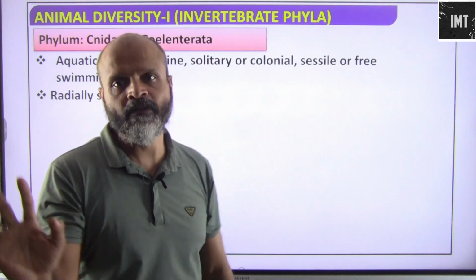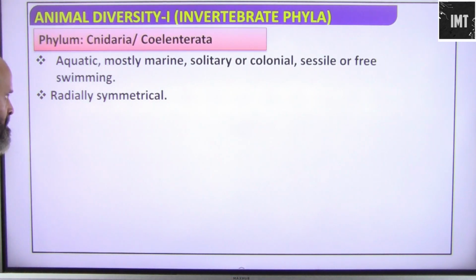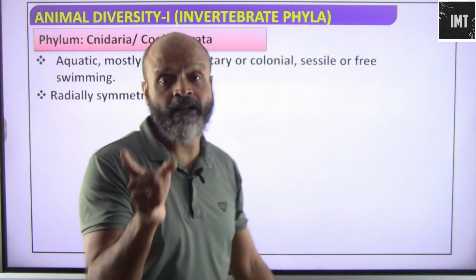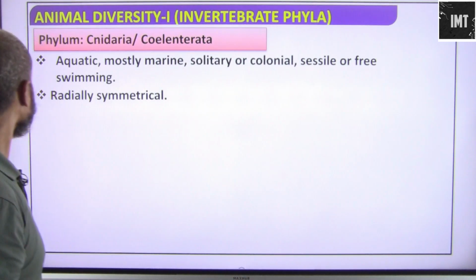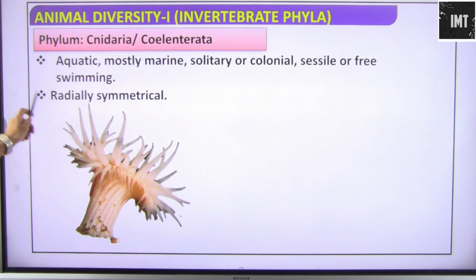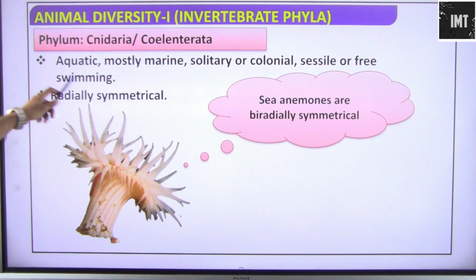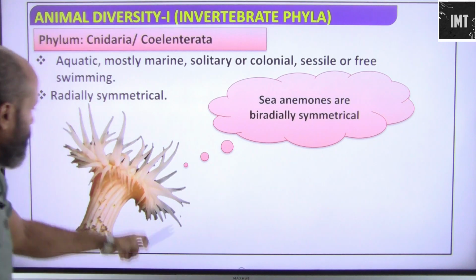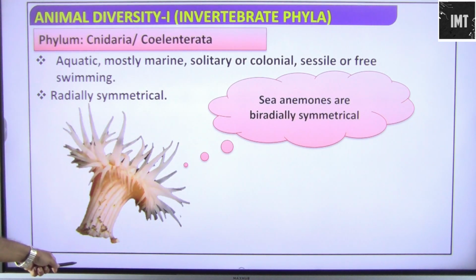They can be moving around the water, there can be locomotion as it happens in other animals. They are symmetrical, yes, they are radially symmetrical. Okay, so radially we can divide them. So these are certain sponges. Sea anemones are bilaterally symmetrical. So if you see, you can divide it into two equal halves.